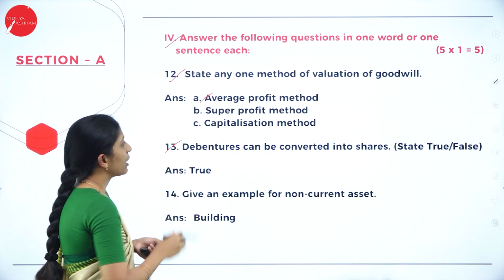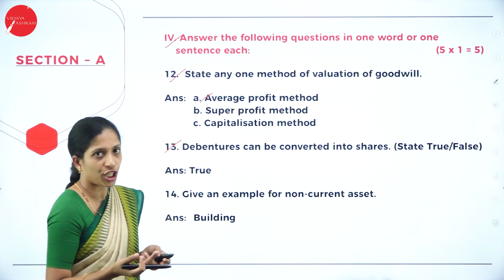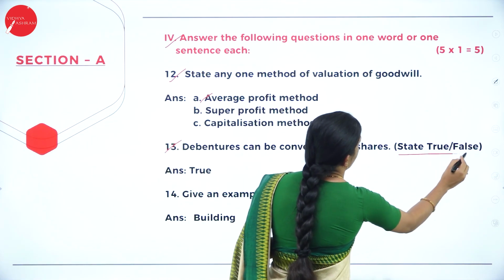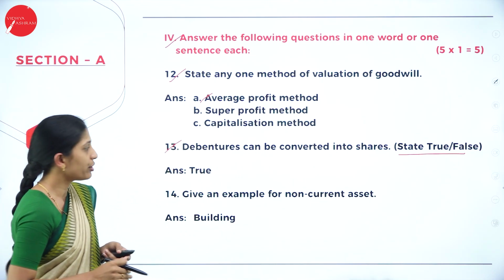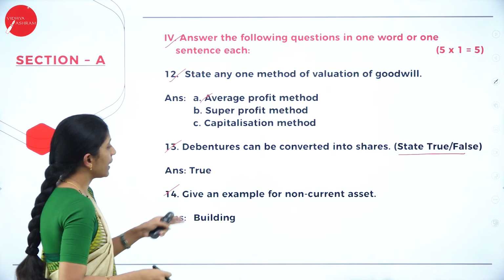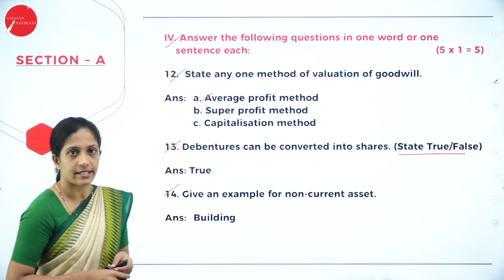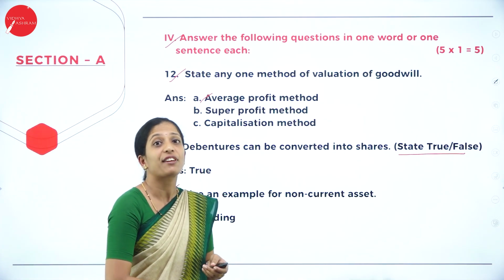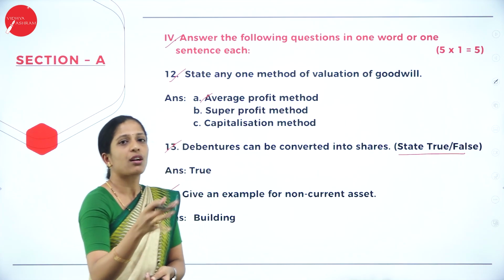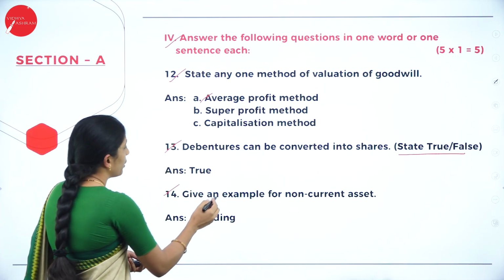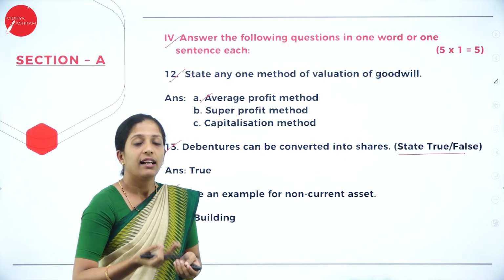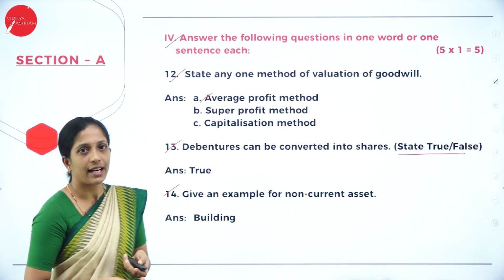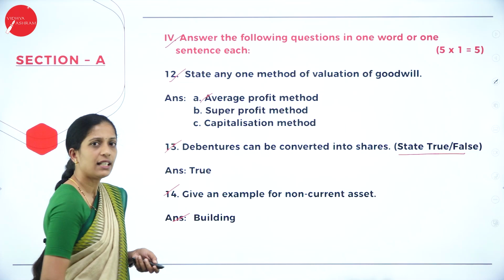Next, 13th question is, debentures can be converted into shares. State true or false. So, your answer is true. Your debentures can be converted into shares. Next, 14th question, give an example for non-current asset. Non-current asset means what? Fixed asset. So, you can give lot of examples here, but they have asked only 1. So, you can write building, furniture, machinery, land. These are all non-current assets. Here I have given the answer building.